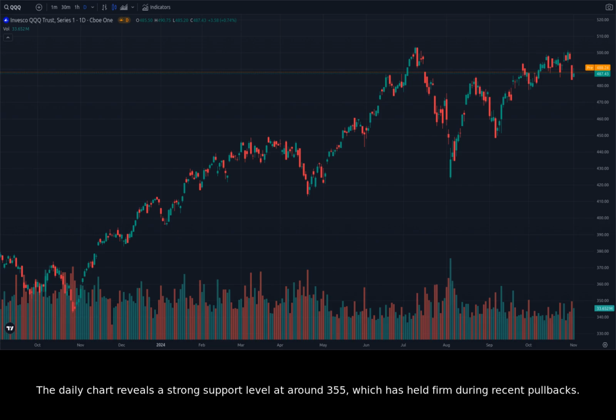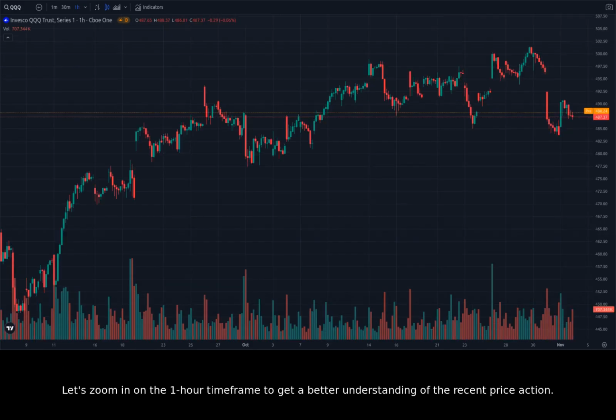The daily chart reveals a strong support level at around 355, which has held firm during recent pullbacks. On the other hand, the resistance level at around 365 seems to be providing a temporary ceiling for price action. Let's zoom in on the 1-hour timeframe to get a better understanding of the recent price action.